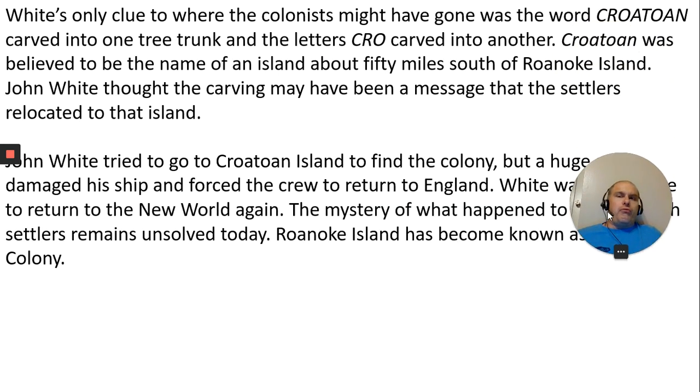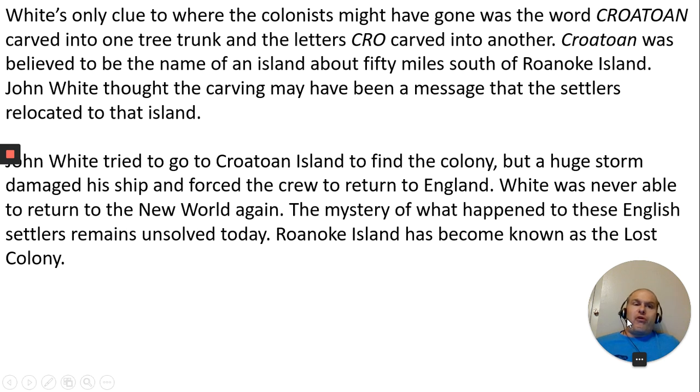White's only clue to where the colonists might have gone was the word Croton, carved into one trunk, and the letters CRO carved into another. Croton was believed to be the name of an island about 50 miles south of Roanoke Island. John White thought the carving may have been a message that the settlers relocated to that island.